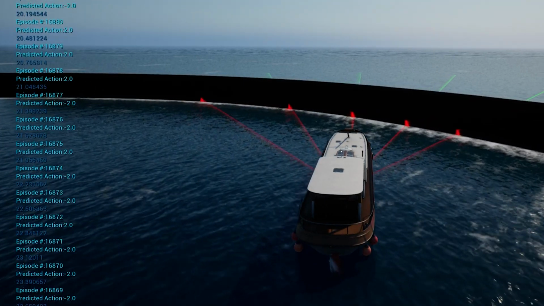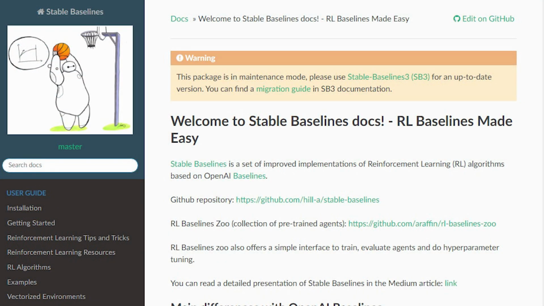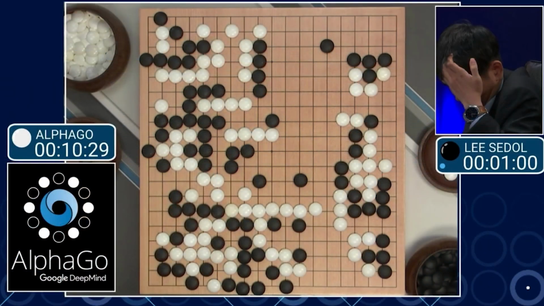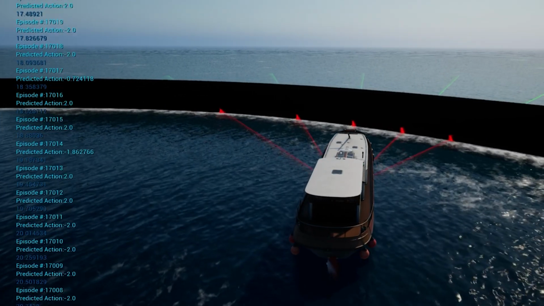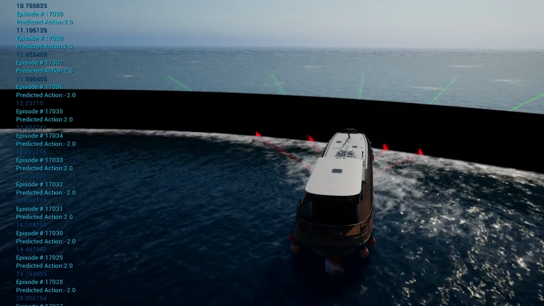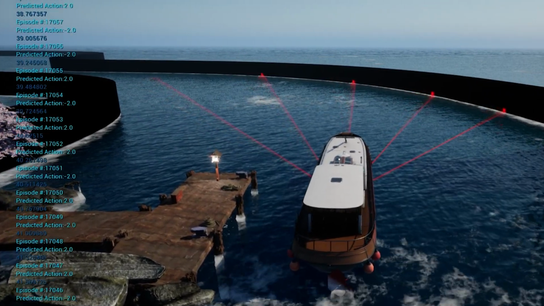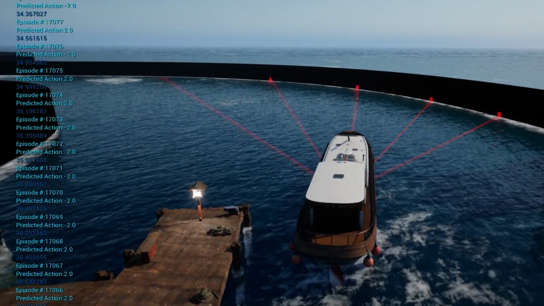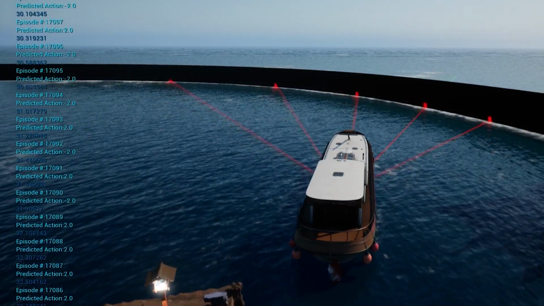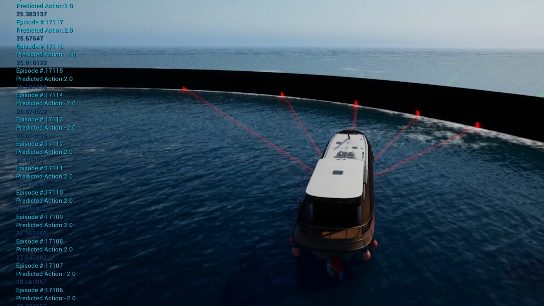So in our case, we're applying the Stable-Baselines suite of reinforcement learning algorithms, which includes many of the famous ones like those used to defeat best-in-class Go players. Perhaps some of you may be familiar with AlphaGo. That was a Google-trained reinforcement learning algorithm that defeated the world's premier Go player. As a side note, RL algorithms currently hold the record for the best chess AI at the moment. These are very powerful and very versatile algorithms. And MindMaker really contains a lot of the good ones, like proximal policy optimization, actor critic, deep Q learning, and more.